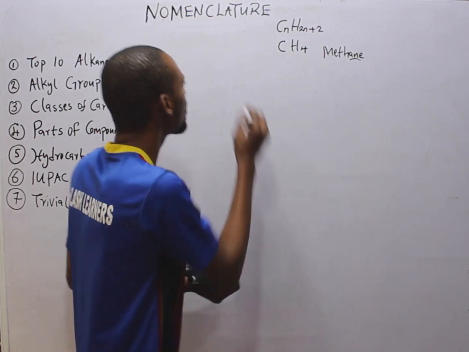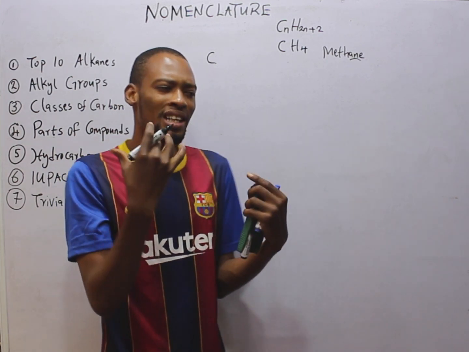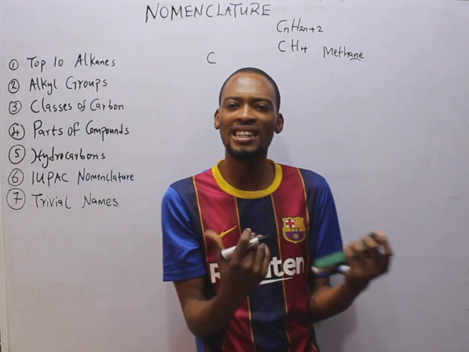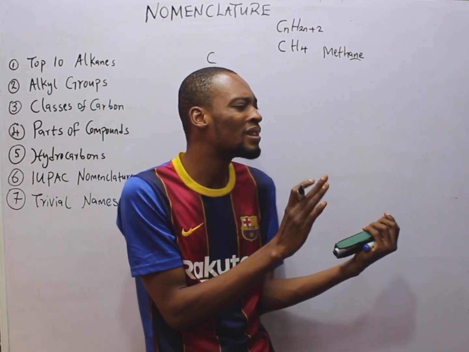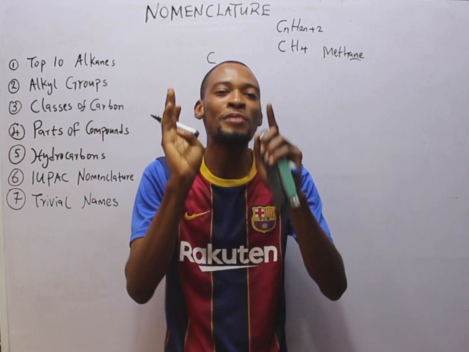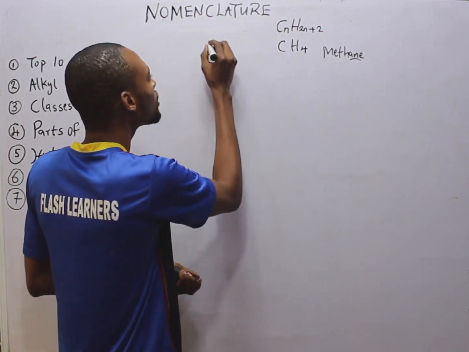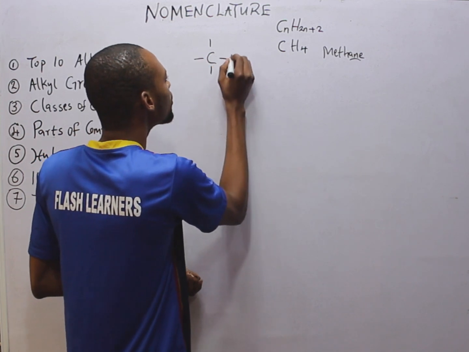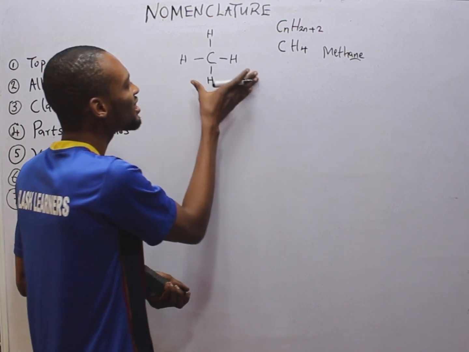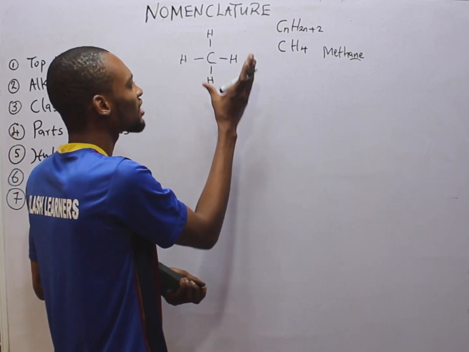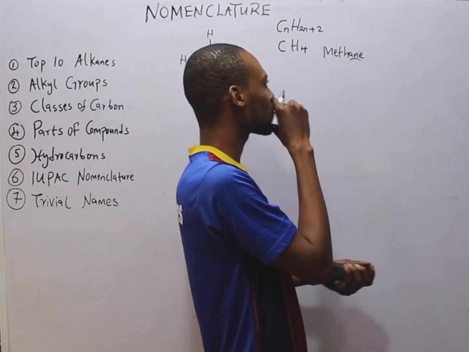Now, how do we draw CH4? CH4 simply means 1 carbon, 4 hydrogen. Remember, carbon is tetravalent, and in my previous video, I established that the tetravalency of carbon is a result of hybridization. So if carbon is tetravalent, we have 1 carbon, and the 4 hydrogen will simply bond around it. In this case, it has become saturated. So this is a saturated hydrocarbon.